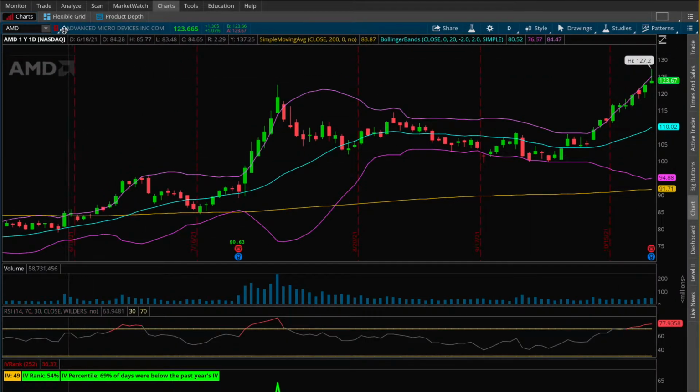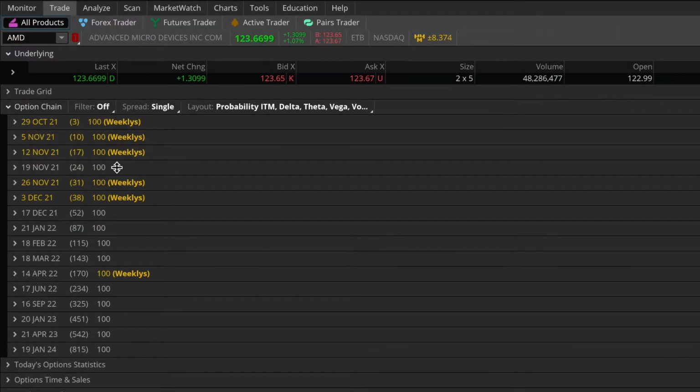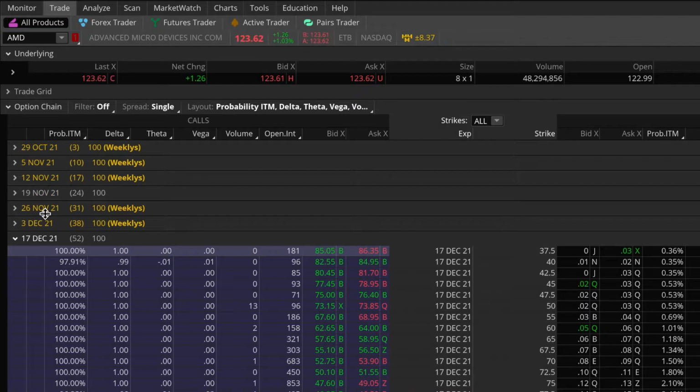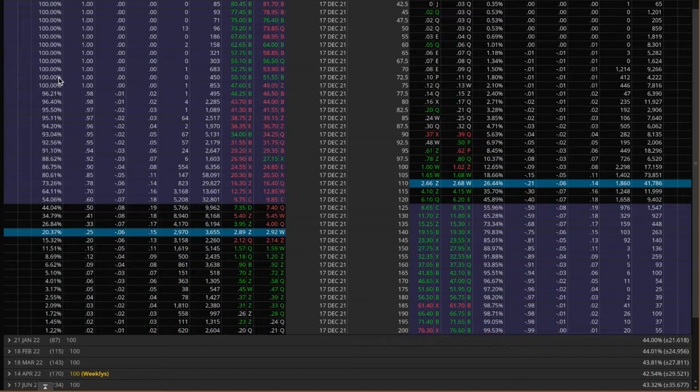Now for this trade, even though the November cycle, as I was explaining earlier, even though these options will be more sensitive to a collapse in the implied volatility, I'm still going to go to the December cycle with 52 days until expiration. The main reason is I simply want to collect more credit for selling these options that you can see down here in blue. Right, given that AMD is a $123 stock, I do want to collect at least somewhere around $500 in credit for putting on this position. And with the November cycle only having about 3 weeks left to go, the prices for those options, even with the elevated levels of implied volatility, they're still not that great.